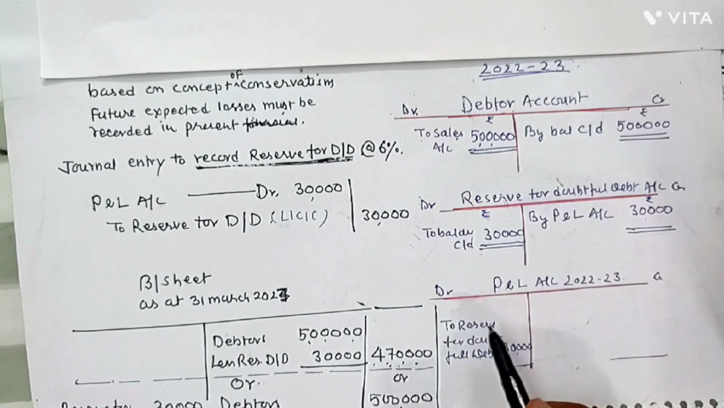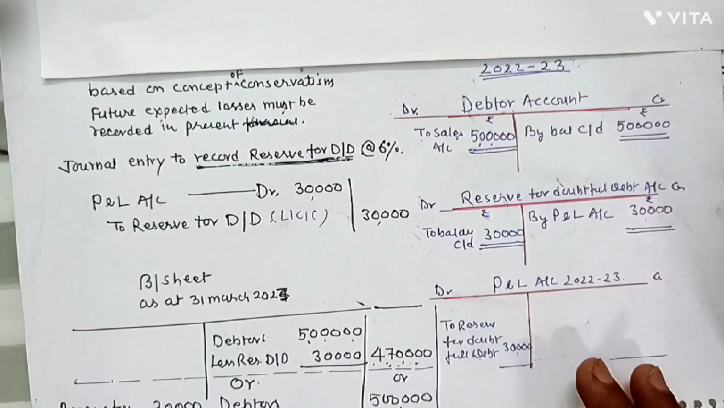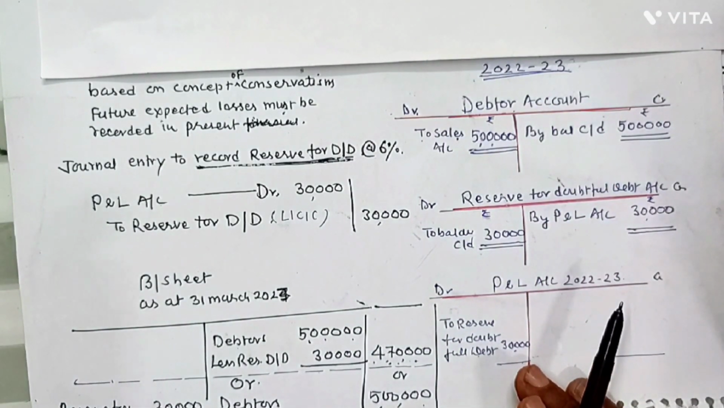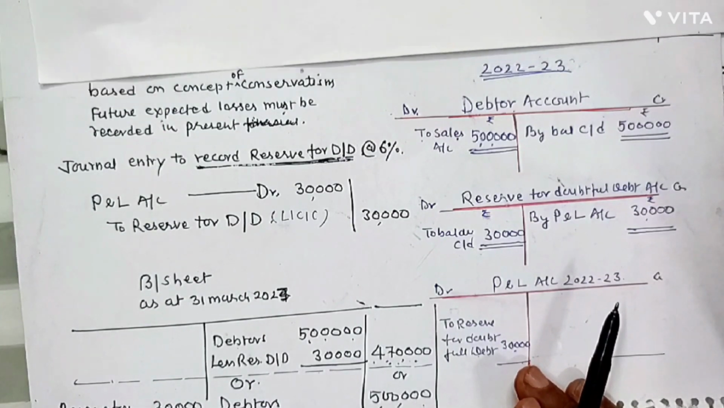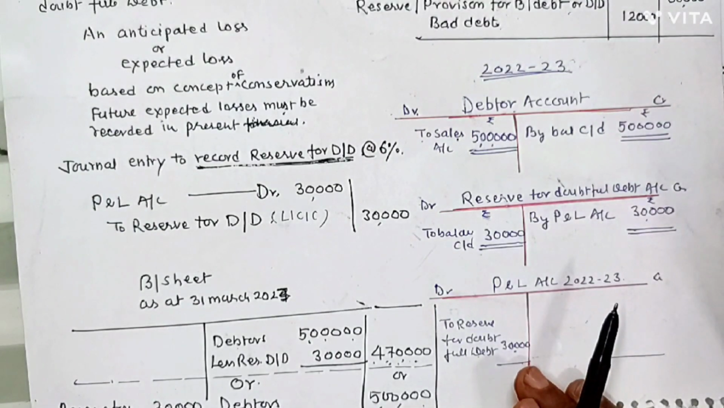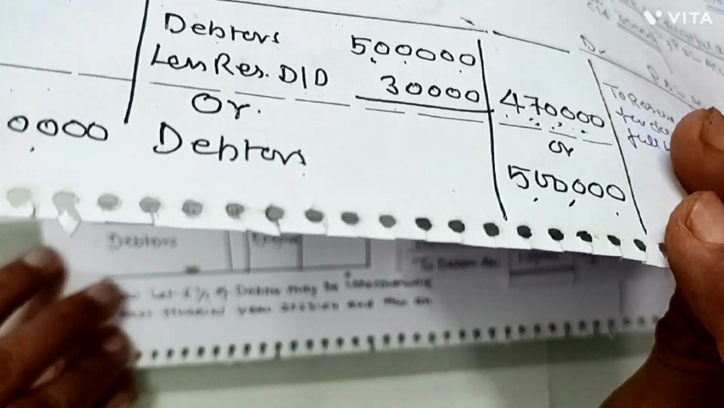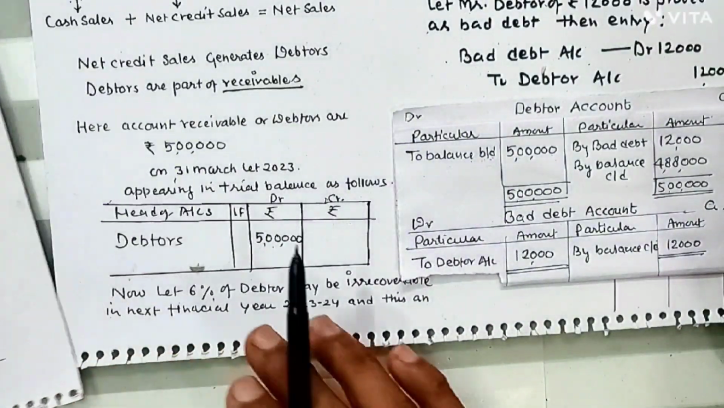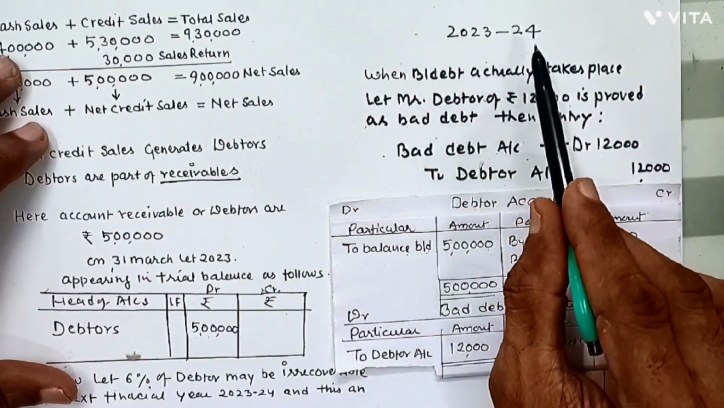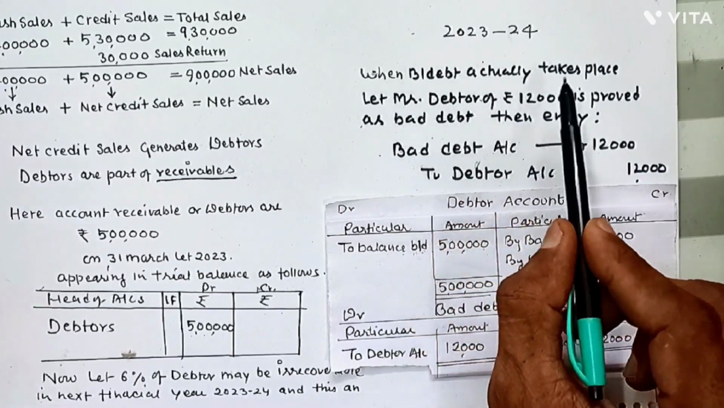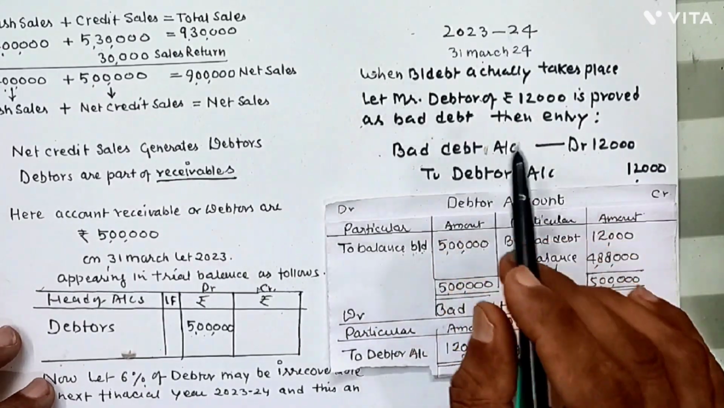Simultaneously, in the profit and loss account on the debit side, we will show reserve for doubtful debt rupees 30,000. So this is over for the year 2022-23. No bad debt has taken place, but bad debt is expected in the next financial year. So we will discuss how provision for bad debt will be tackled in 2023-24. Now the next financial year has come.